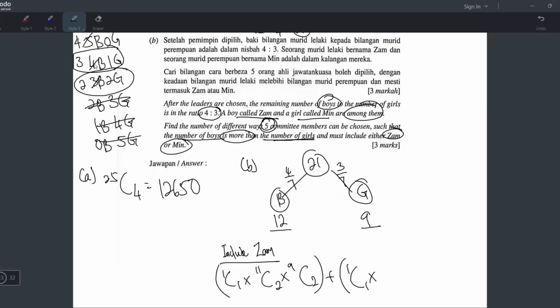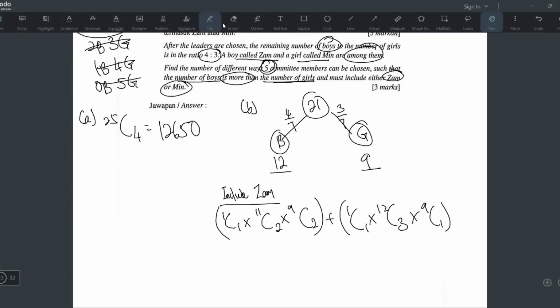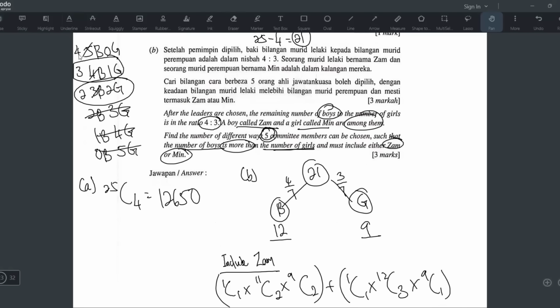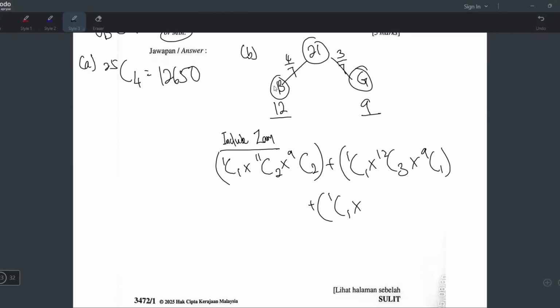One is already Zam, that's why minus 1. So 3 boys, we need to take another 3 boys. So 12 boys, choose 3, times 1 girl from the 9, 9C1, like that. But there's one more, which is 4 boys, 0 girls. How do you make sure it's 4 boys, 0 girls? Zam must already be chosen. You have 5 boys, but 1 is already Zam, so 4 left. So it's 12C4 times 9C0 here.